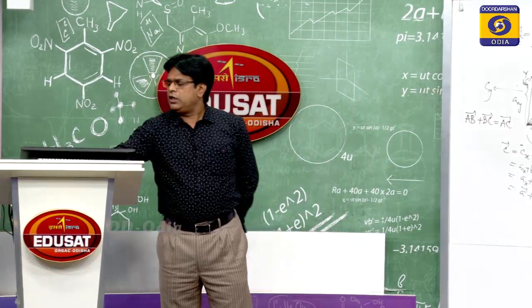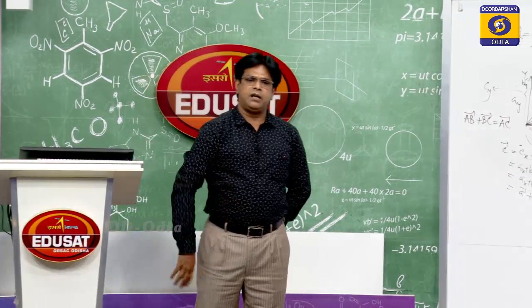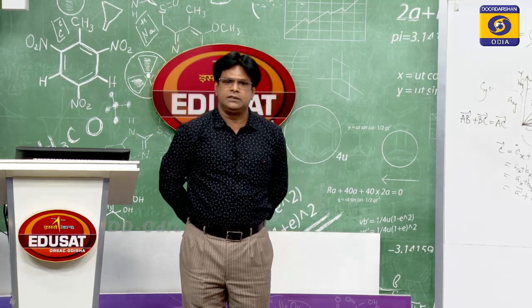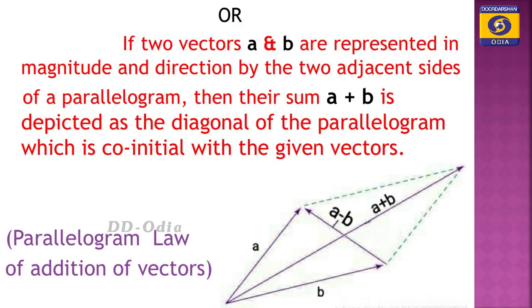Then come to the parallelogram law of addition of vectors. If two vectors A and B are represented in magnitude and direction by the two adjacent sides of a parallelogram, then their sum A plus B is depicted by the diagonal of the parallelogram which is co-initial with the given vectors.